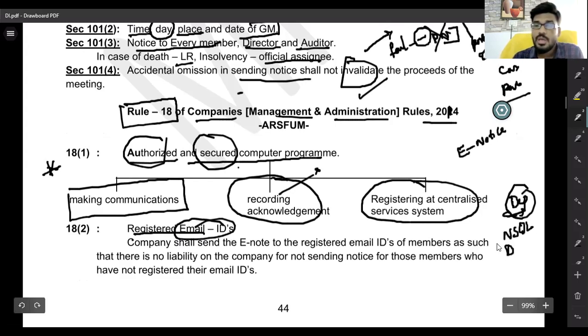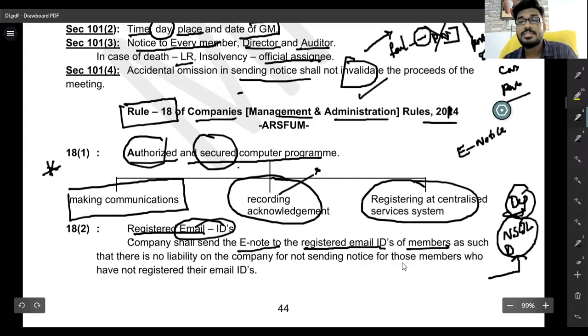Whenever you purchase shares from a stock exchange, you register your email ID there, and then the notice can be sent to that email ID. So the company shall send e-notice to the registered email IDs of members. If they have not registered their email IDs, how can I send? That is the reason. If they are registered, then we can send a notice to the registered email IDs.